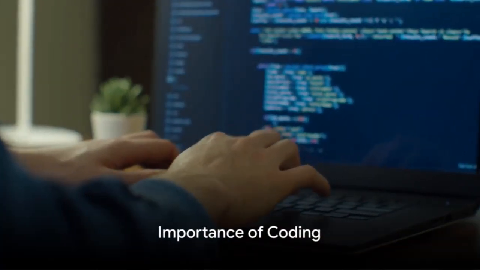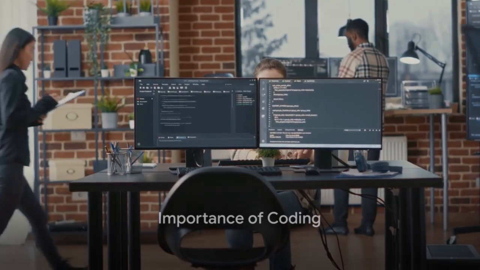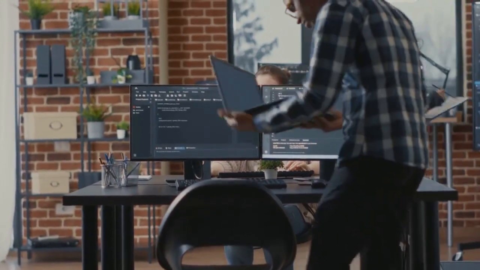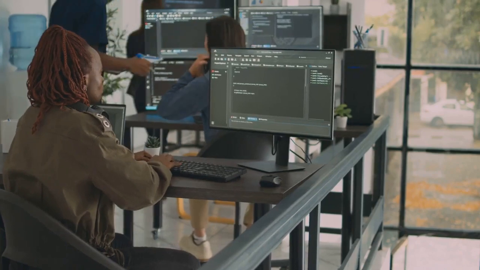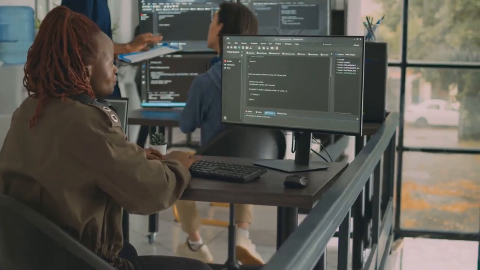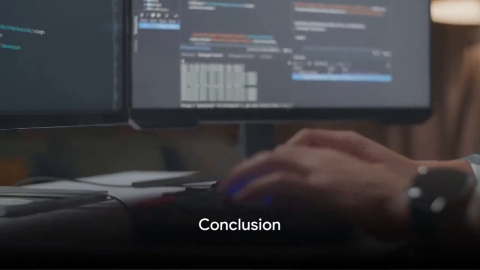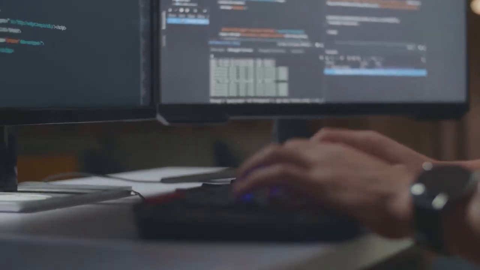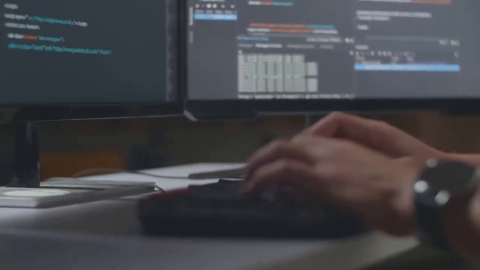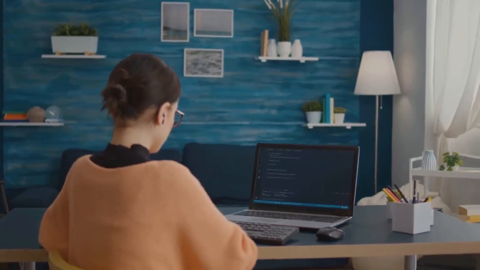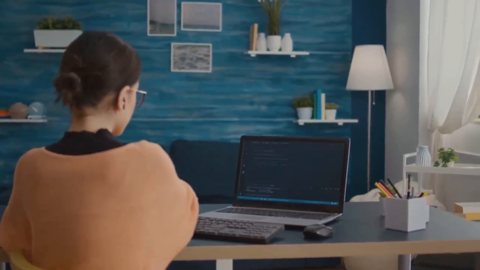But why is coding important? Well, coding is the backbone of most of the technology we use today. From social media apps and video games to virtual reality and artificial intelligence, coding is the driving force. Plus, it fosters problem-solving skills, encourages creativity, and opens up a world of opportunities in the digital age. In this video, we have unraveled the basic elements of coding: variables, functions, loops, and conditionals. We've also highlighted the importance of coding in our digital world.